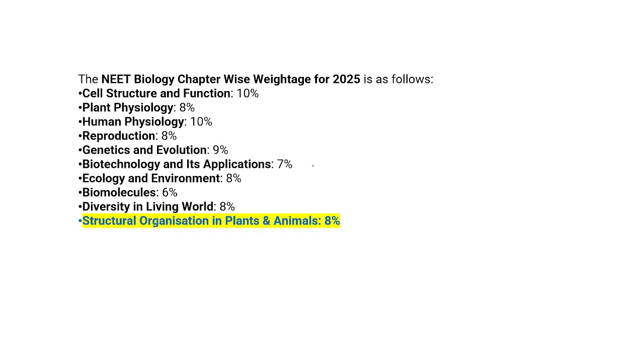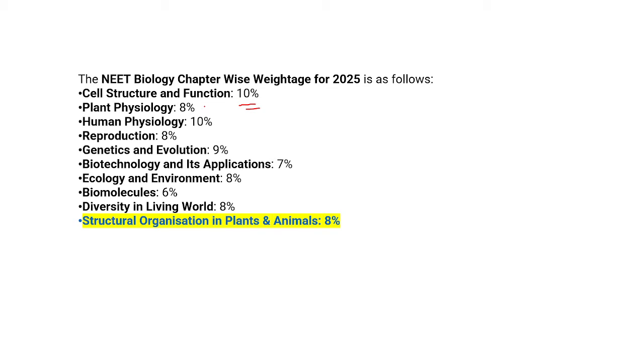Yes. Next, chapter wise weightage for NEET in 2025 is as follows. The cell structure and function chapter contains 10% of weightage. See, you can see that it has maximum weightage.